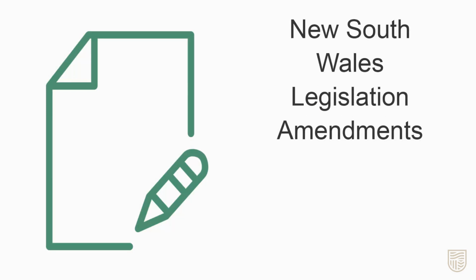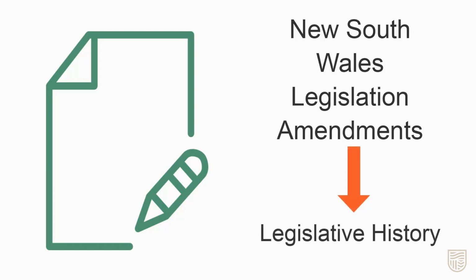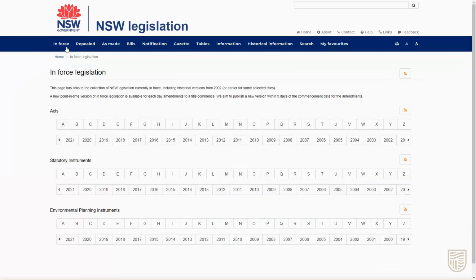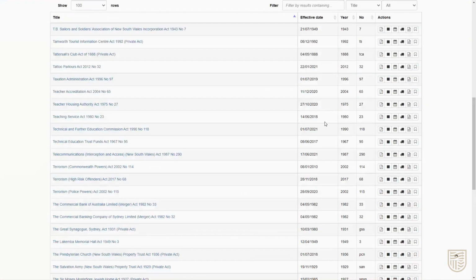Amendments made to specific New South Wales legislation are identified in the Legislative History tab at the top of the legislation. We're going to look for the most recent changes made to the Terrorism Police Powers Act 2002, New South Wales, Section 17. The first step is to access the Act in the New South Wales Legislation website.